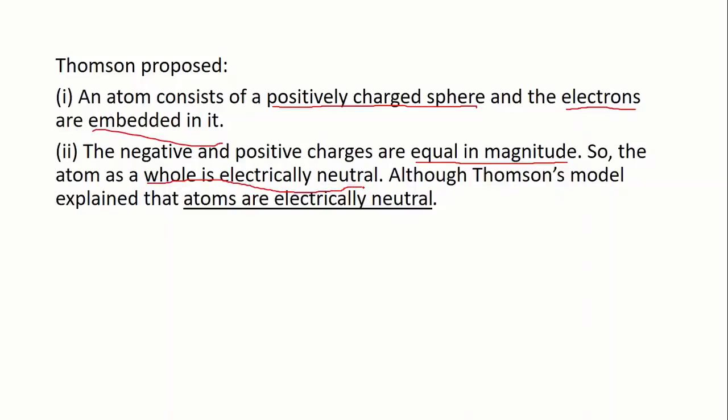So, according to J.J. Thomson, atom is electrically neutral. Why? Because negative charge, that is electron, and positive charge, that is proton, are equal in magnitude. That's why, according to J.J. Thomson, atom is electrically neutral. Okay.